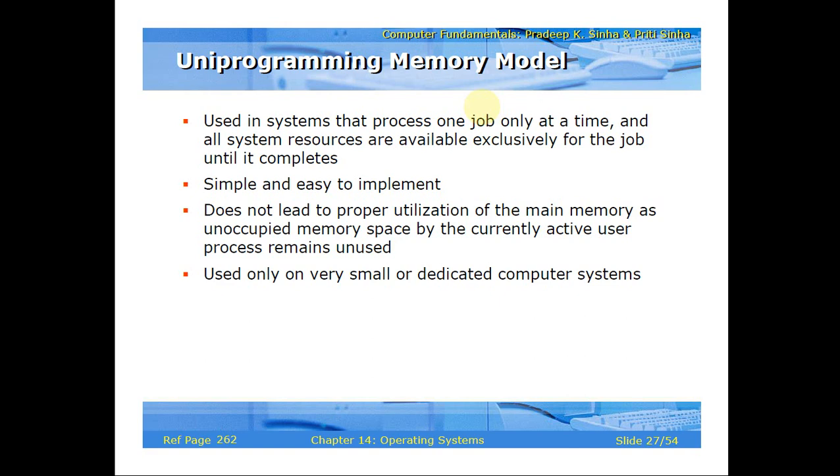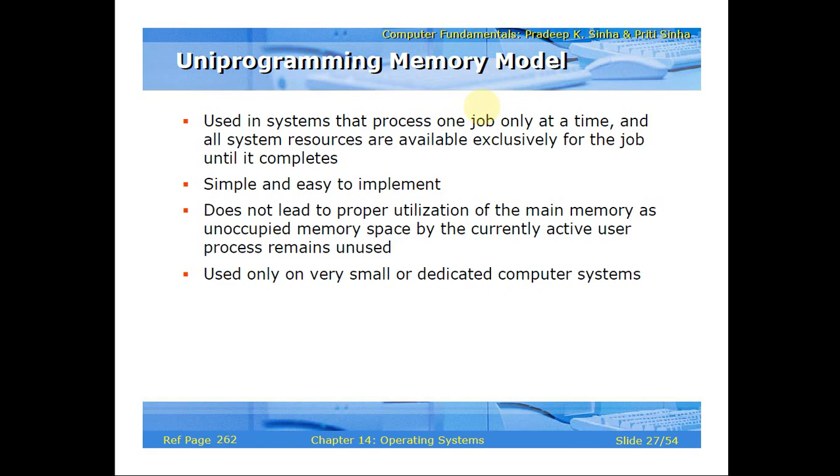One thing. And second, when the memory is used, the IO processors may be used for the second or third job, but it will not be like that. When one job is executing, all resources are spent on that job only. So this does not lead to proper utilization of main memory. Okay, so we are saying it is not the way of proper utilization of the memory.